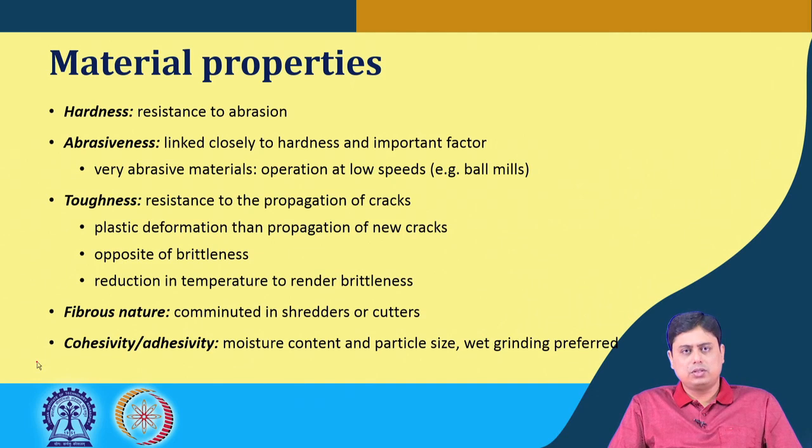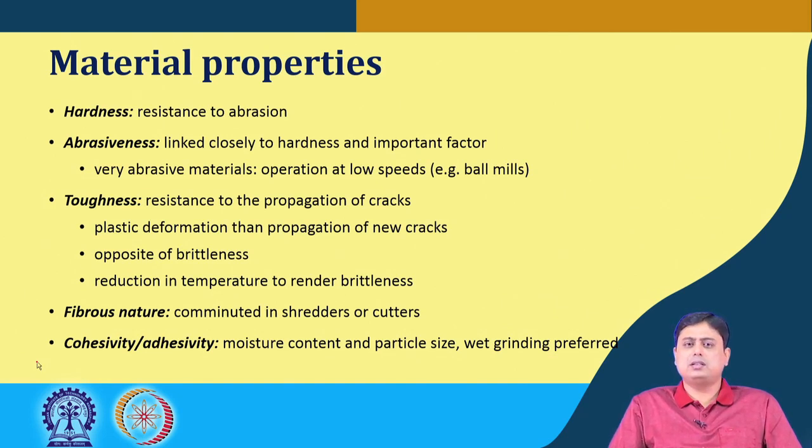Abrasiveness is closely related to hardness and is an important factor. Very abrasive materials can be handled at low speed operation, for example in ball mills, because their abrasiveness is very high.